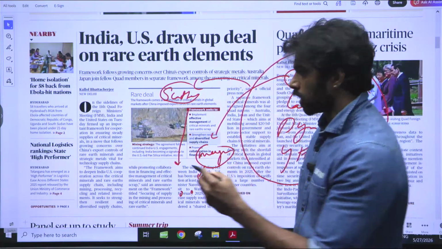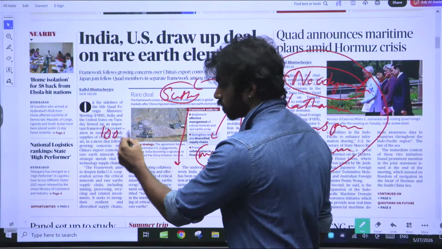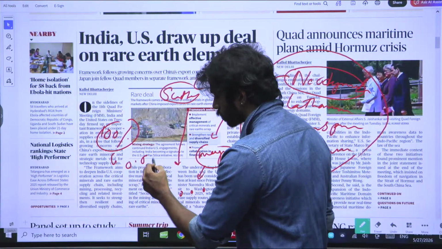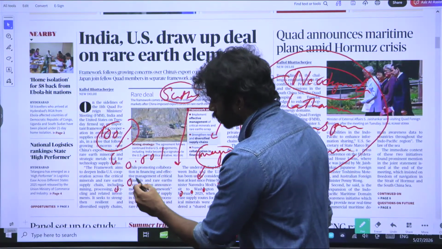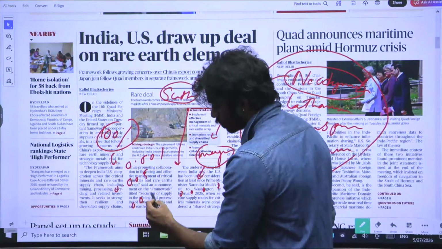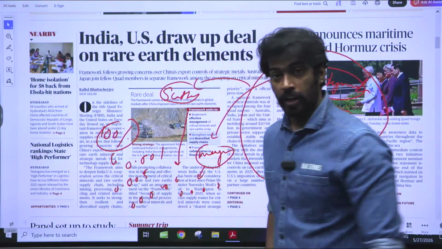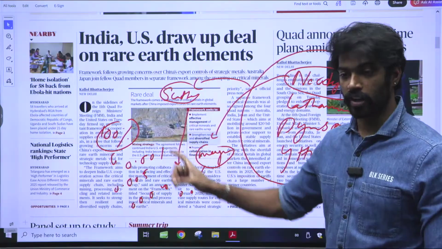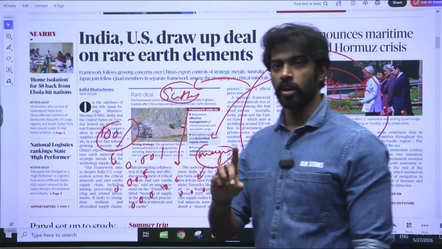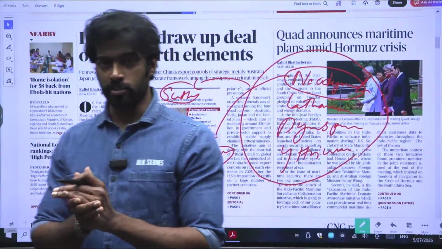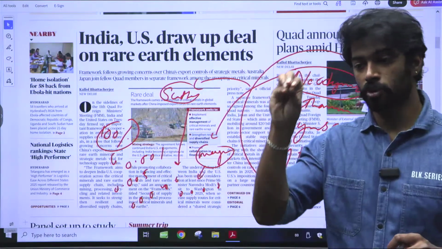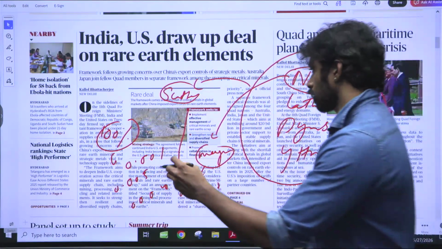Let's say if there is 100% of neodymium on Earth, and in every place it is like 0.001%, 0.005%, 0.0006%. It is available in this small amount. That is the reason it is called rare. It's not because it is very scarce. It is present abundantly, but it is scattered in very small pieces.